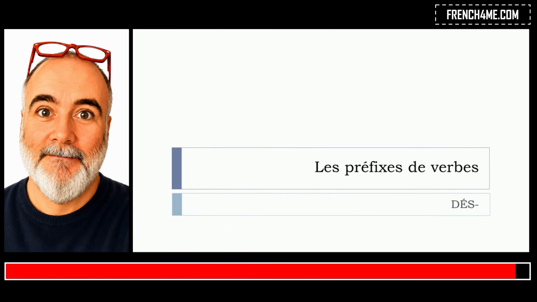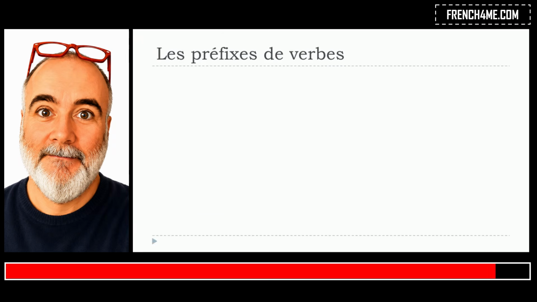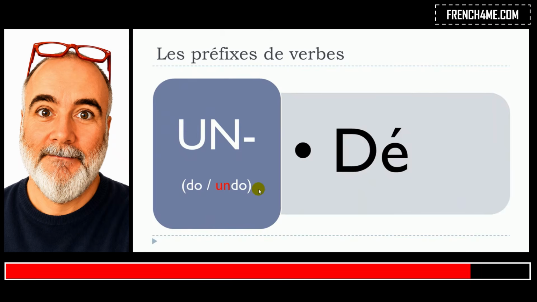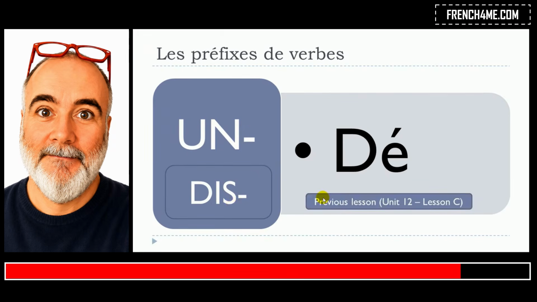And in this lesson, we'll see what we call les préfixes de verbe, and we'll focus this video on the prefix dé, D accent aigu S. Actually, I've been having many questions from students regarding the translation of this un- prefix in English, like when you get do and undo, or dis-, because it could be dis- as well for some verbs. And we saw in the previous lesson that the first prefix that we should use is dé. It was in unit 12, lesson C.